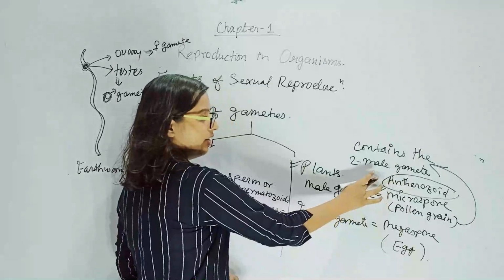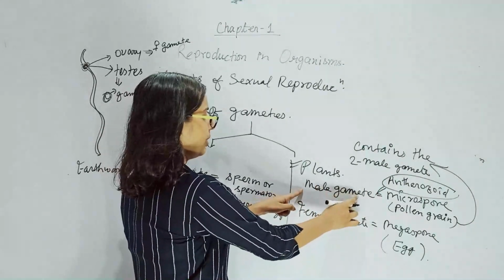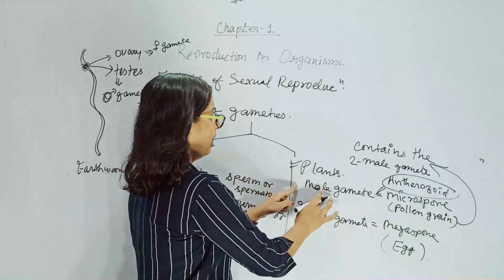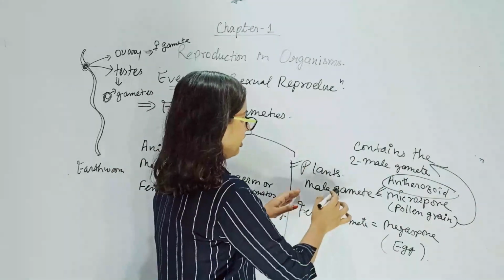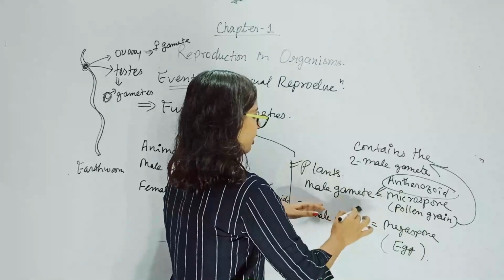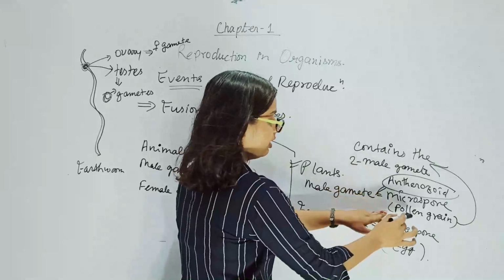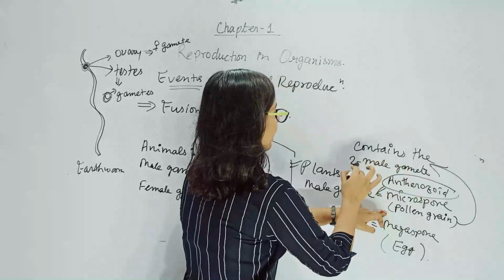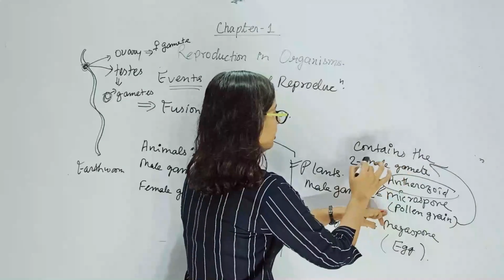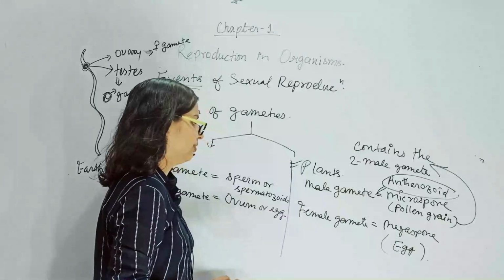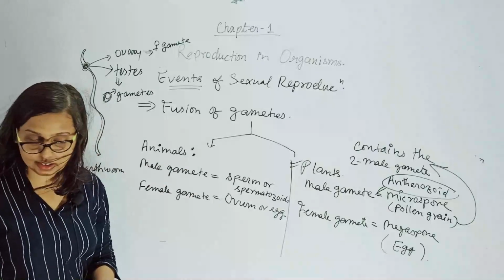So if I say antherozoid, you have to consider that it is the male gamete in plants. The male gamete in plants is antherozoid, or you can relate it with the pollen grain. But the pollen grain is not actually the male gamete. It is a structure which contains the two male gametes. So this was about the gametes.